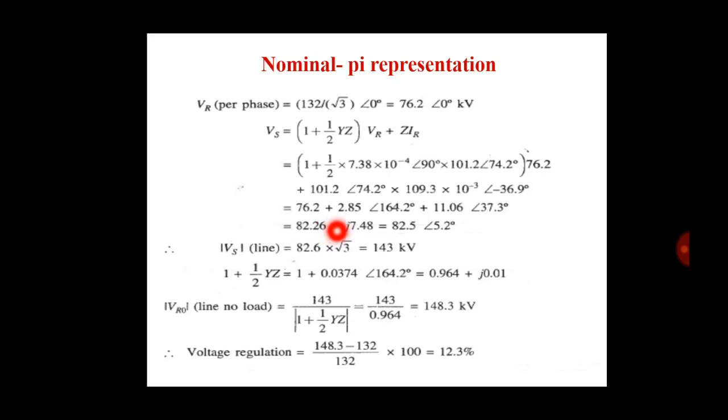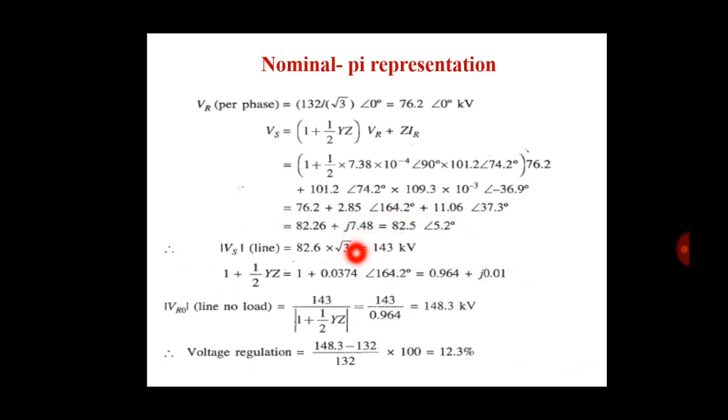Okay, in complex form, the value of Vs in polar form is 82.5 with angle 5.2 degrees. Now here is the value per phase.